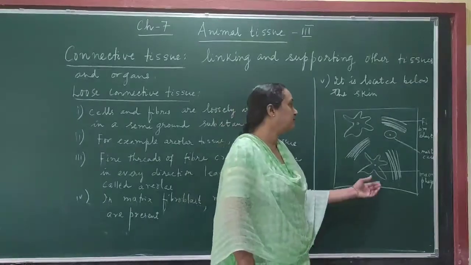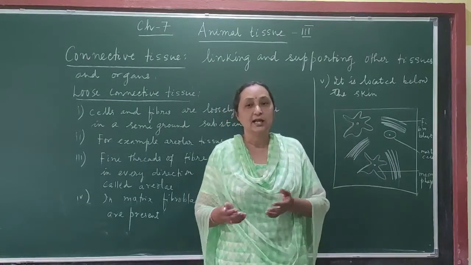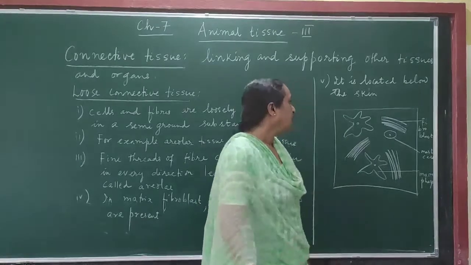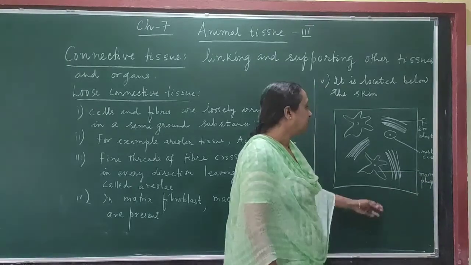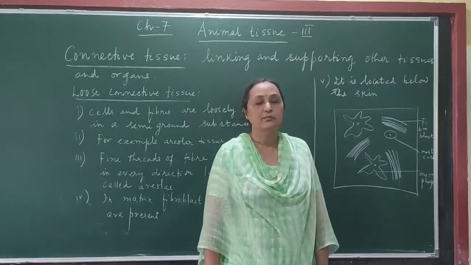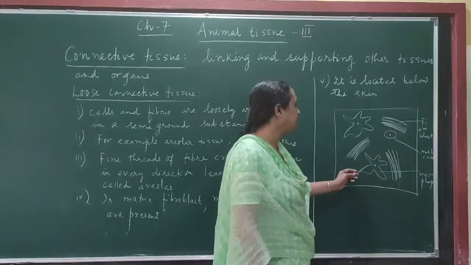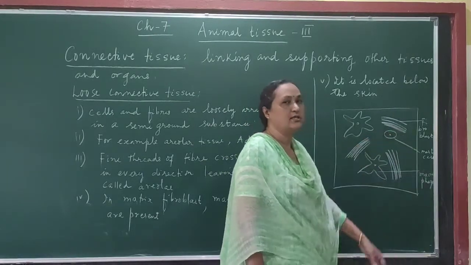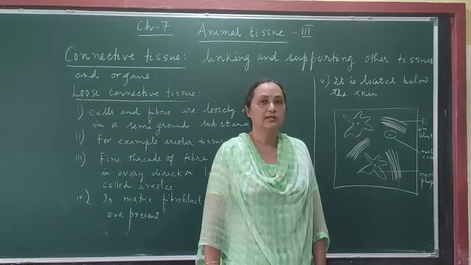There are two different types of fiber. One is the collagen fiber which provides strength, and the other is the elastic fiber which is responsible for elasticity of the tissue. The macrophage can destroy pathogens by the process of phagocytosis, and the mast cell can produce chemical compounds like histamine or serotonin. In the ground substance the fibers are arranged irregularly and are produced by the cells called fibroblasts. These are all the characters of areolar tissue or loose connective tissue.